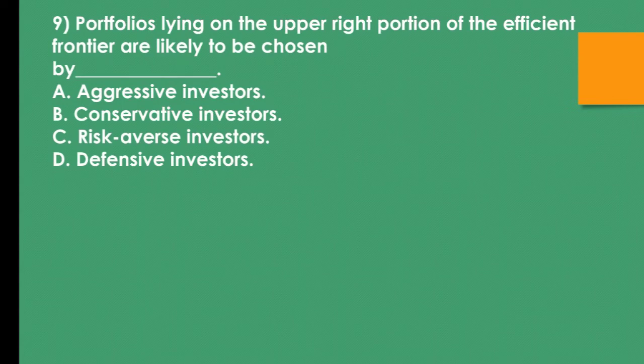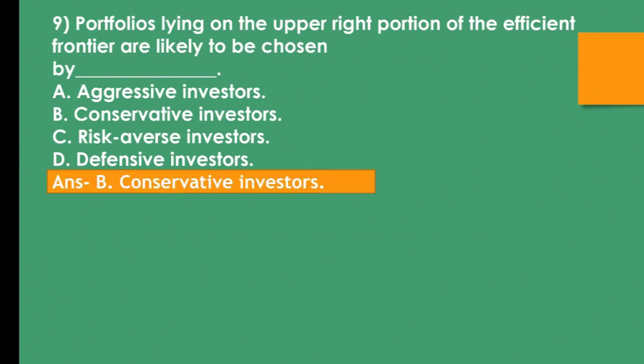Question number 9. Portfolios lying on the upper right portion of the efficient frontier are likely to be chosen by ___. A. Aggressive investors, B. Conservative investors, C. Risk-averse investors, D. Defensive investors. The correct answer is B. Conservative investors.